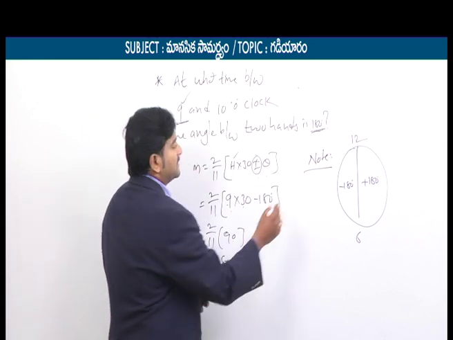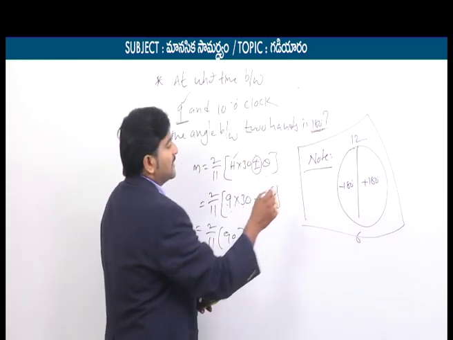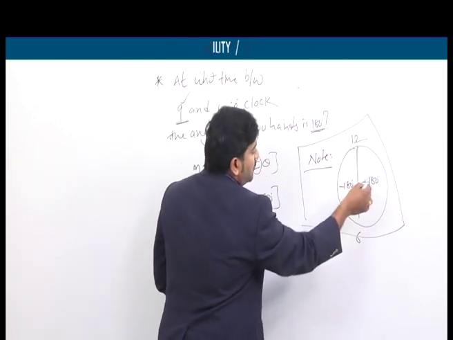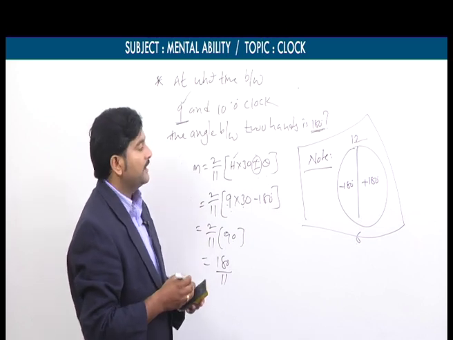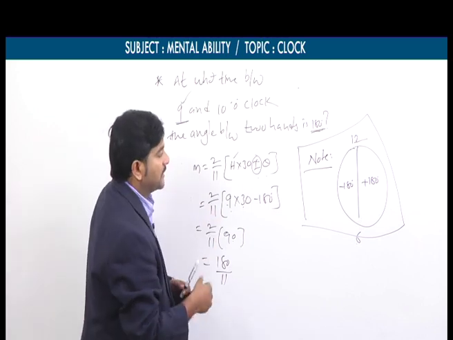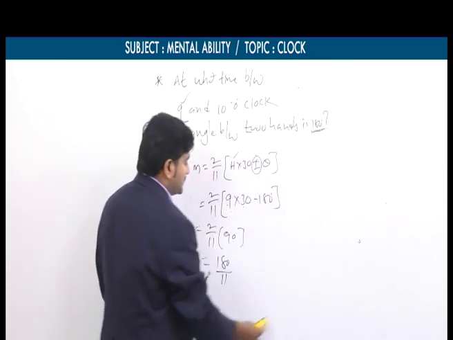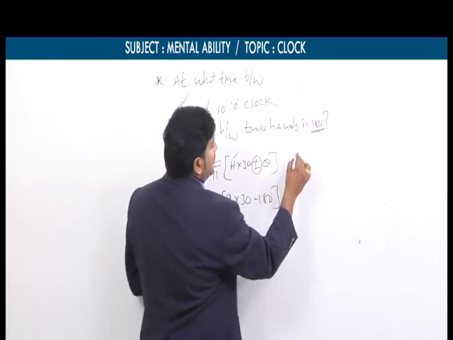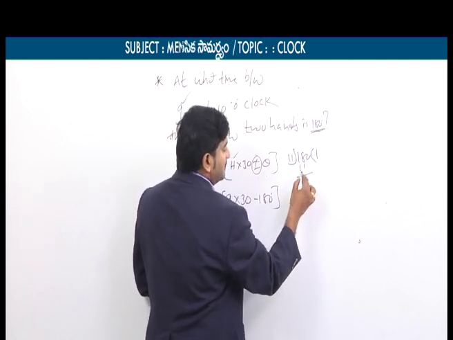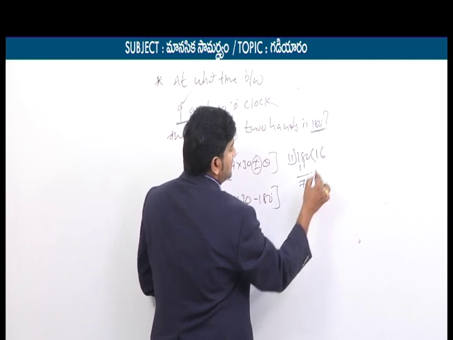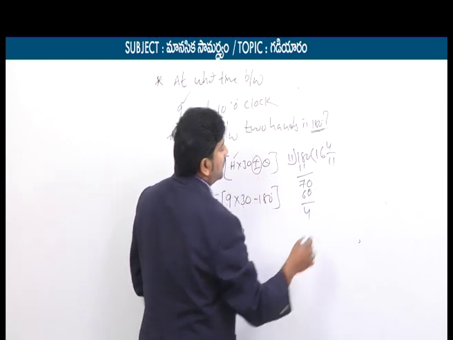Again, just focus on this. I am going to do the simplification part here, because if the time is from 12 to 6, it would be plus 180 degrees. If it is from 6 o'clock to 12 o'clock, it would be minus 180. Just focus on that part. Now the simplification: 180 by 11. 11 ones are 11, so 7 left. 11 sixes are 66, 4 left. So the final answer is 16 and 4 by 11 minutes.